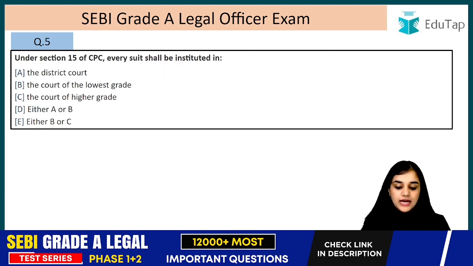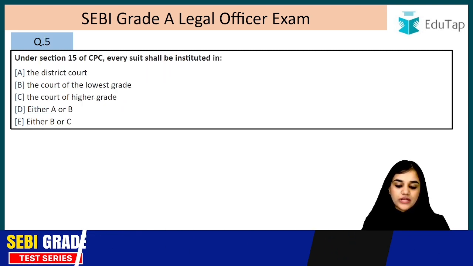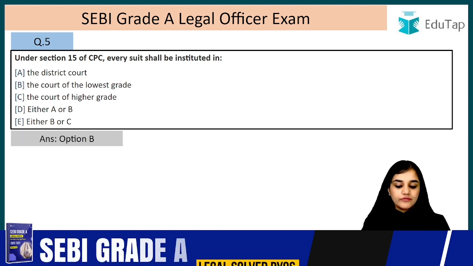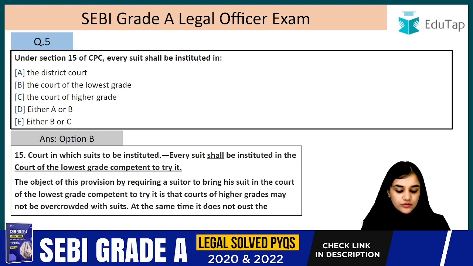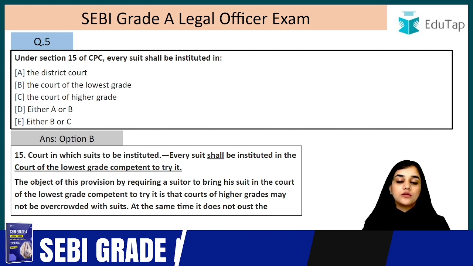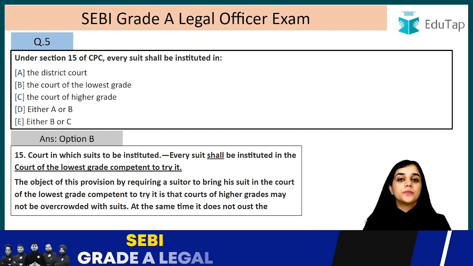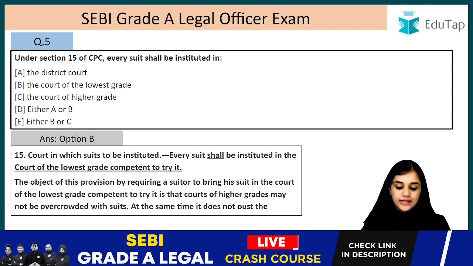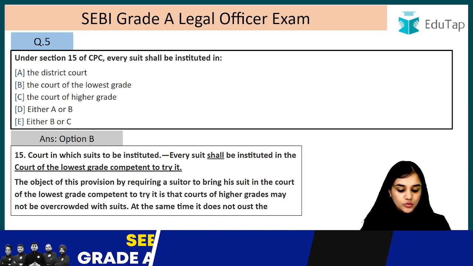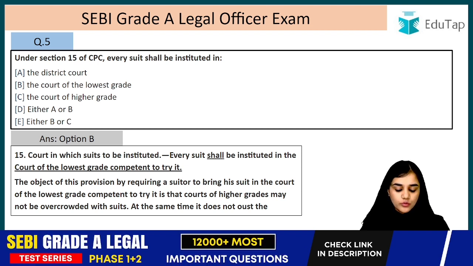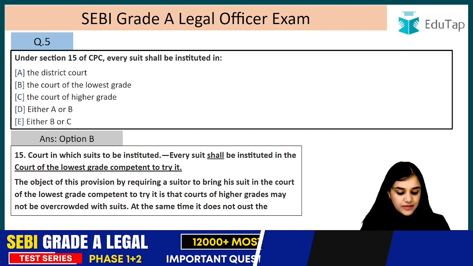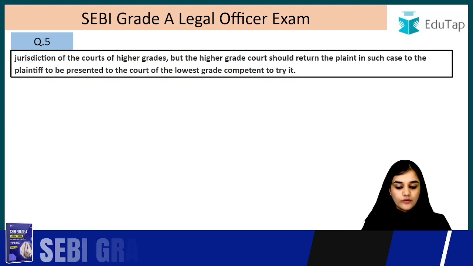Question number 5. Under section 15 of CPC, every suit shall be instituted in the court of the lowest grade, right? So every suit shall be instituted in the court of the lowest grade competent to try it. Why the lowest grade? So that the higher courts are not burdened, not crowded with cases, right? Let's read it. The objective of this provision, by requiring a suitor to bring his suit in the court of the lowest grade competent to try it, is that courts of the higher grades may not be overcrowded with such suits. At the same time, it does not oust the jurisdiction of the courts of higher grade.